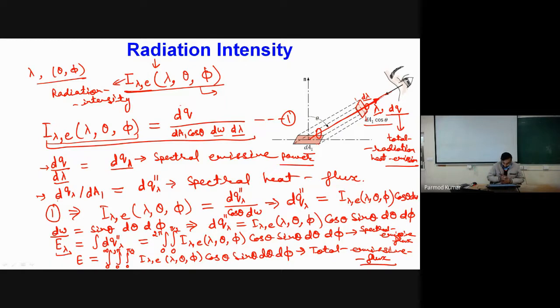Okay, so in this particular discussion, we have come to know that if we know the intensity of the radiation, how that intensity is associated with the total amount of energy which is leaving the surface. But for knowing that intensity, we should have the knowledge of this functional form. Unless we have the knowledge of this functional form, we will not be able to determine the amount of energy associated. Estimation of this entire functional form is very, very complex.